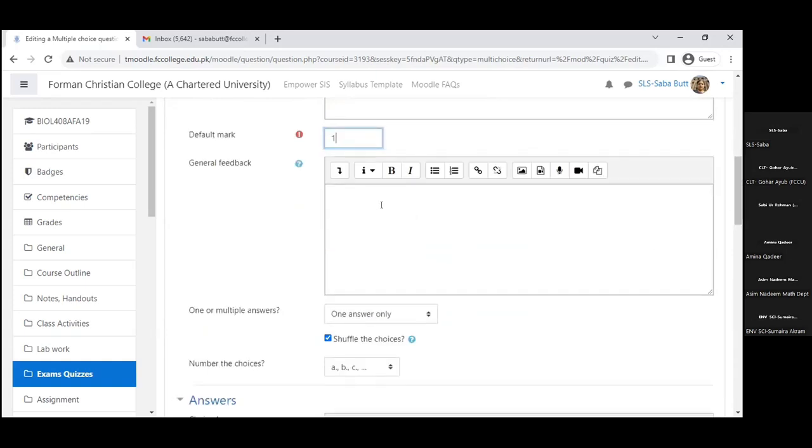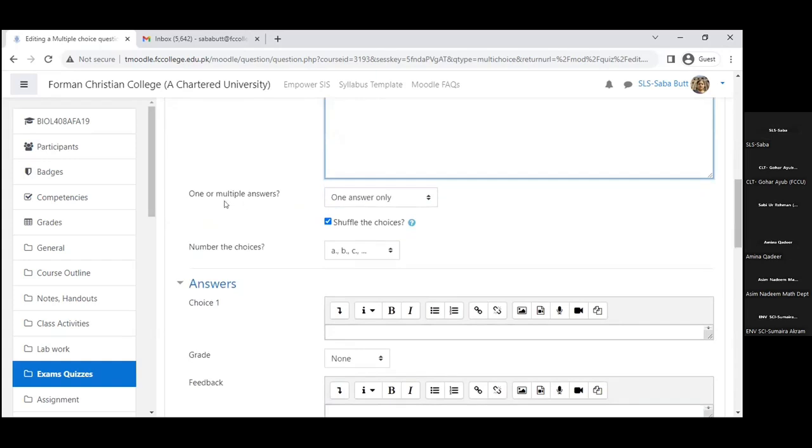We can give any general feedback to the students. Now, one or multiple answers. Do we have one answer to our question or multiple answers? If we allow multiple answers, of course, we have to divide the marks. Preferably, I use one answer. And then, do you want to shuffle the choices? Not only questions will be shuffled, but these A, B, C, D choices will also be shuffled.